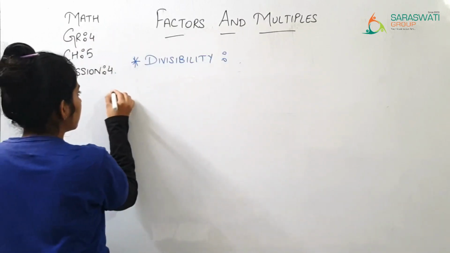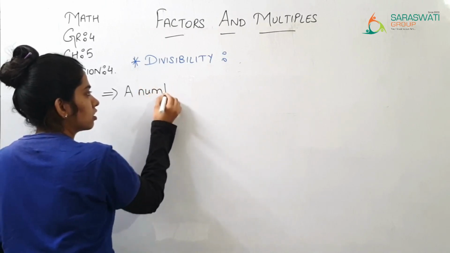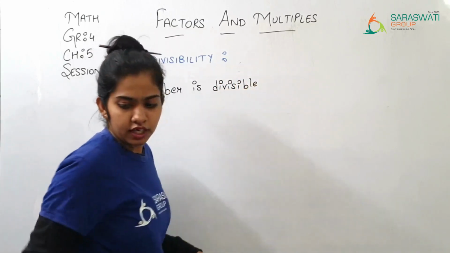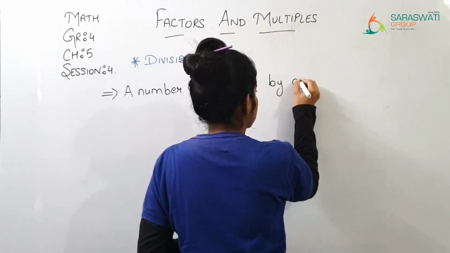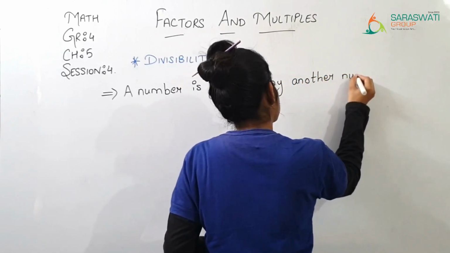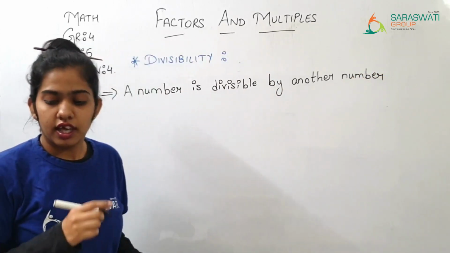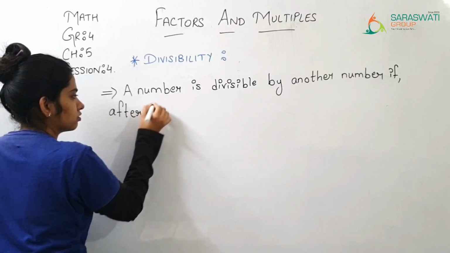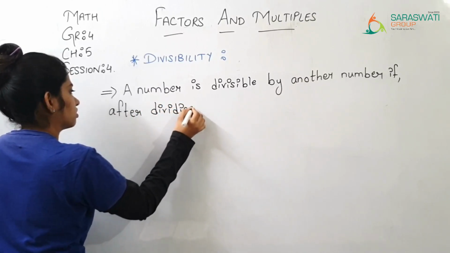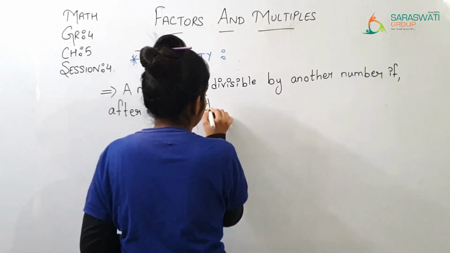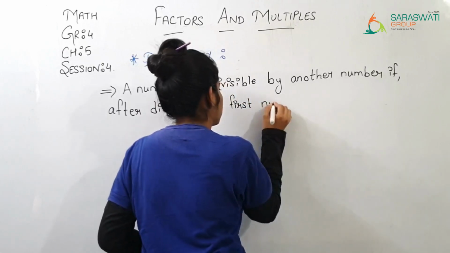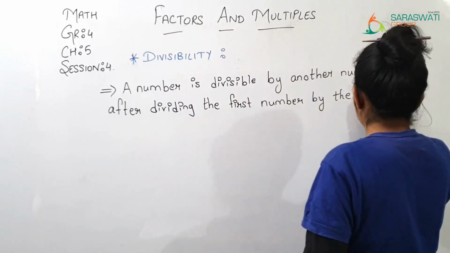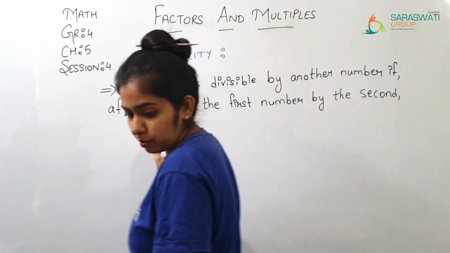A number is divisible by another number if after dividing the first number by the second, the remainder is 0.